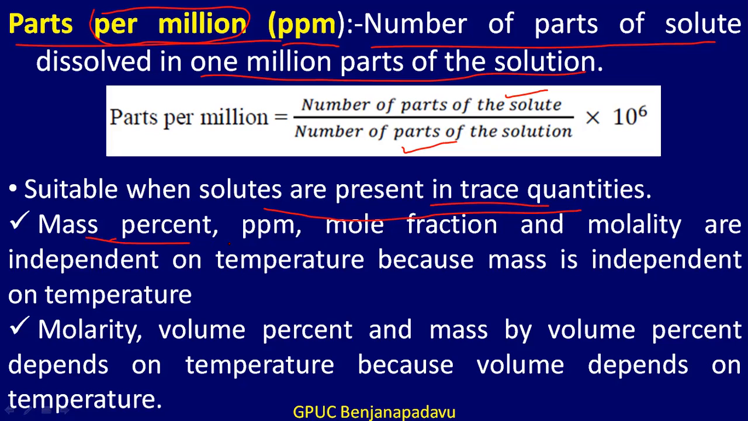Mass percent, ppm, mole fraction, and molality are temperature independent because mass is independent of temperature, whereas molarity, volume percent, and mass by volume percent depend on temperature because volume depends on temperature.